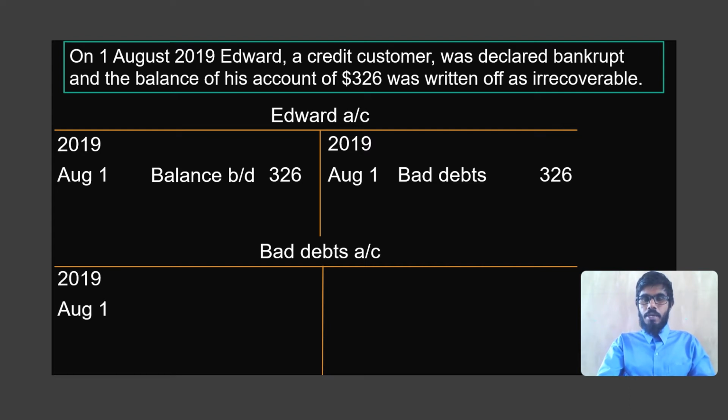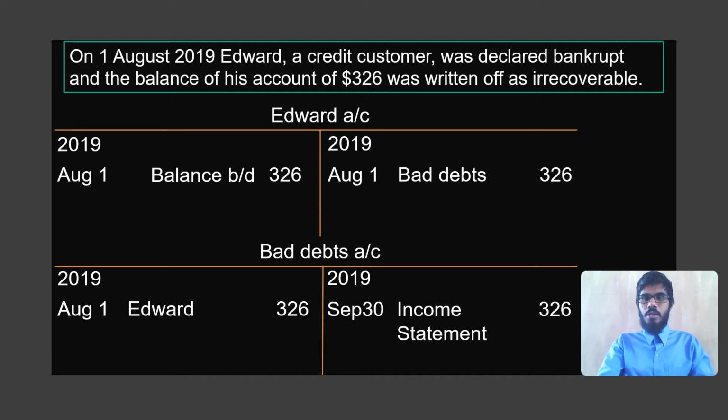And on the same date, we open the bad debt account and give the entry in Edward's name 326, and we will keep the bad debt account as it is until the end of the financial year. When we prepare the income statement, we will make the entry on the credit side of the bad debts account, income statement 326, so that the bad debt account is closed.